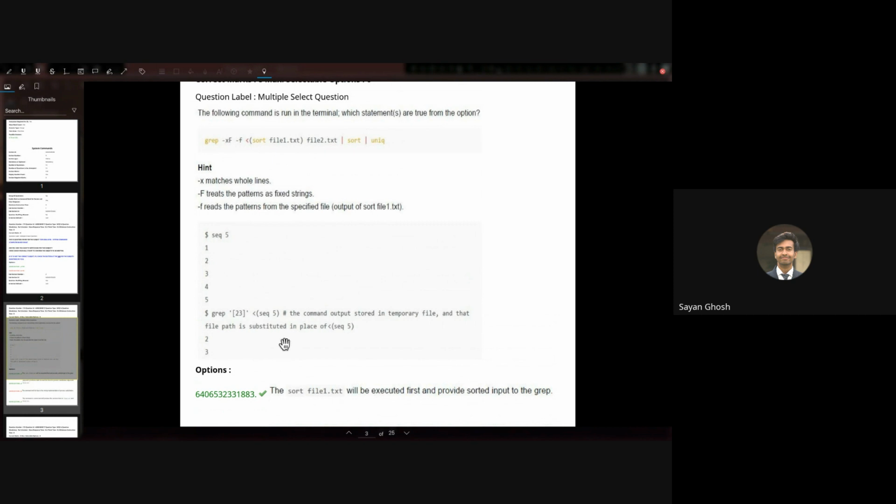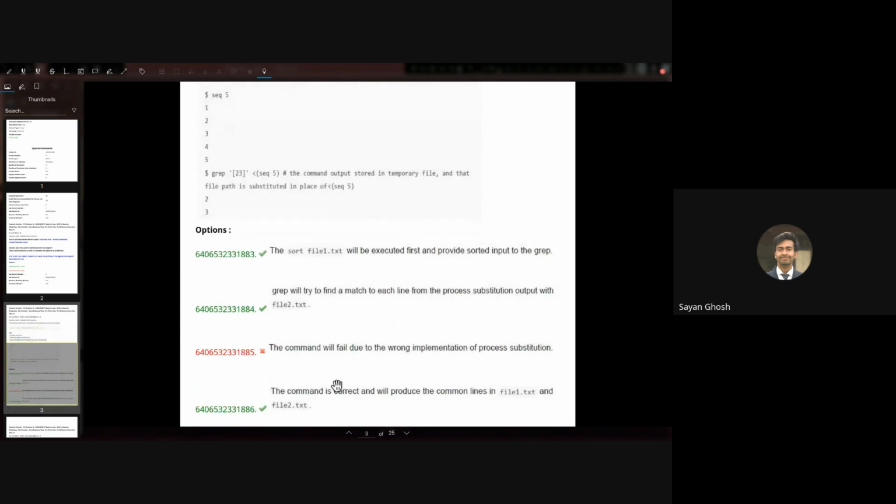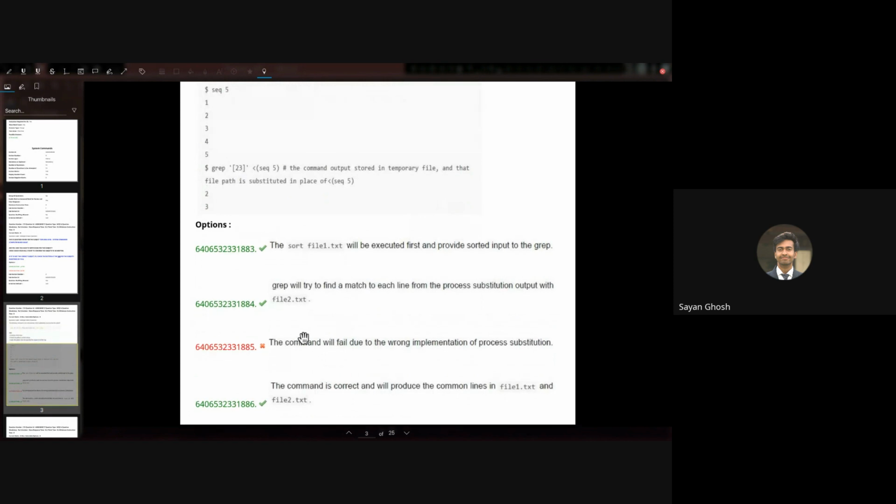And so we have also seen this in one of the previous papers, I think May of the same year. So hopefully this is clear how this command works. Yeah. And the command is correct, and it will produce the common lines in file1 and file2.txt, right? Because sorting will not make any difference in the output. So let's move to the next one.